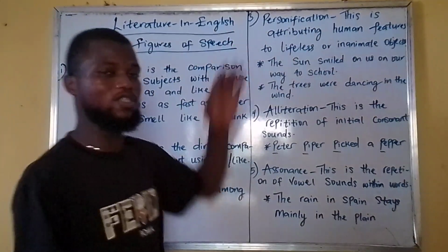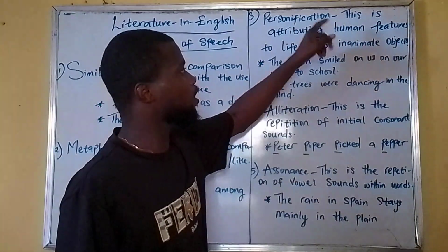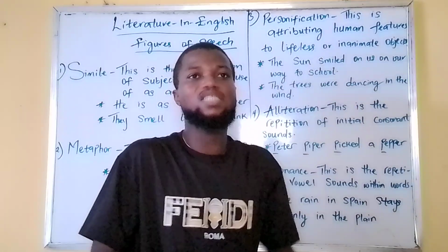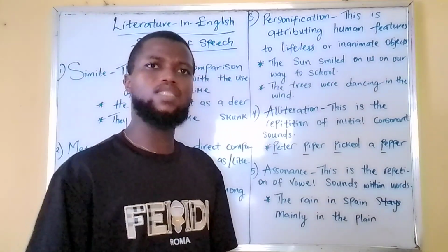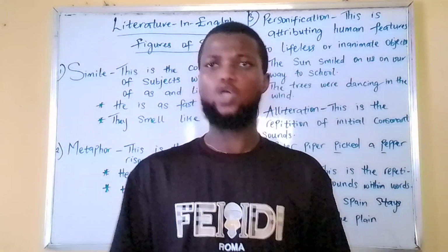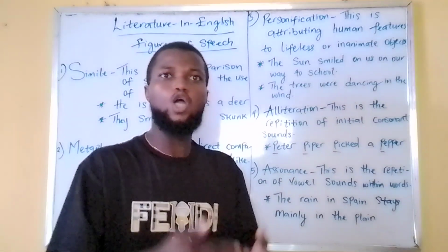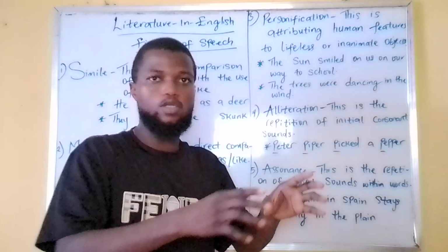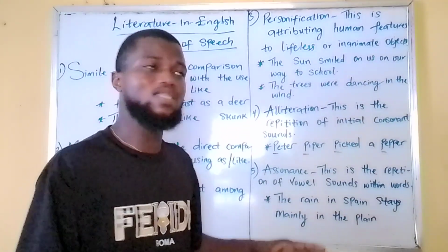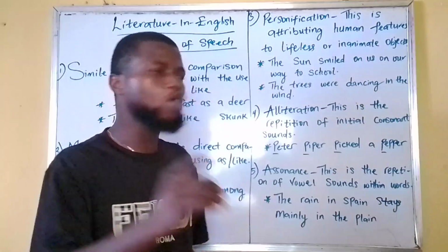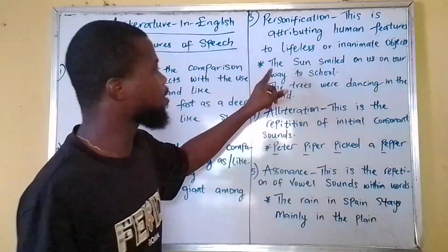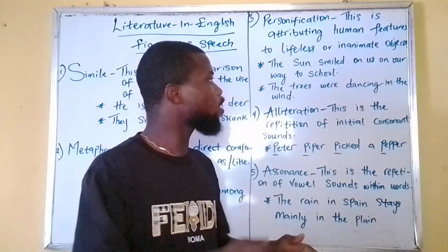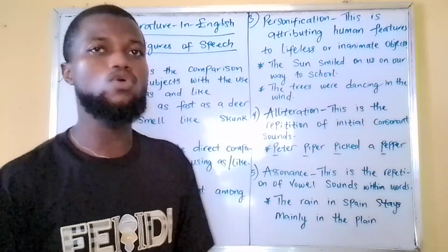Now here we have personification. Personification is attributing human features to lifeless or inanimate objects. Now we are saying that what human beings can do, we can run, we can talk, we can smile, we can laugh, we can wave, we can dance, we can swim. All of these things, we're going to attribute to things that don't have life. Now how do we do that? This example says, the sun smiled on us on our way to school.